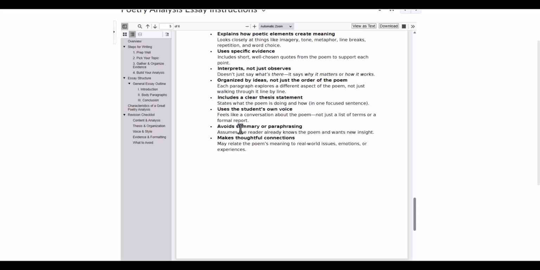You don't need to summarize a whole bunch. You need to focus on making thoughtful connections. And I will post as well some essay examples of students who've done this really well in the past so that you can read those.